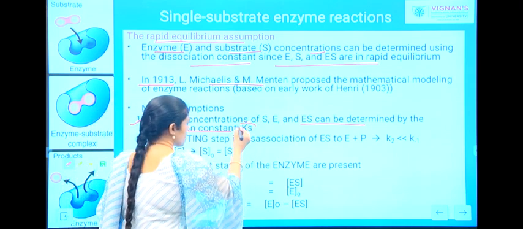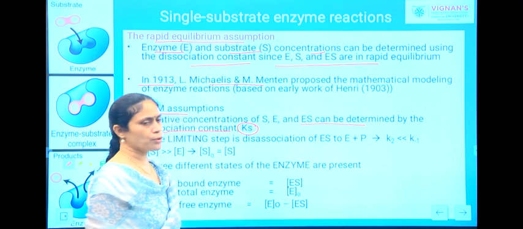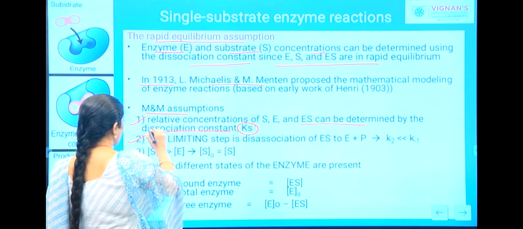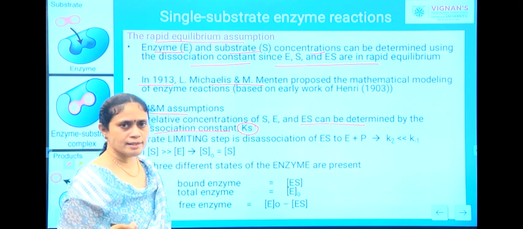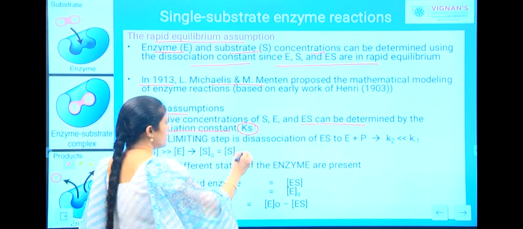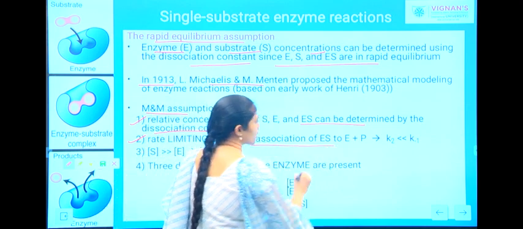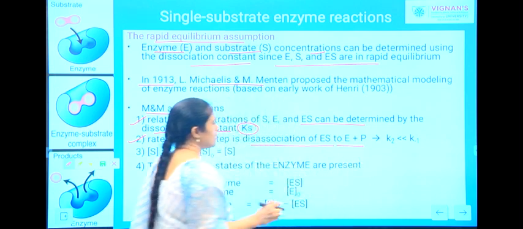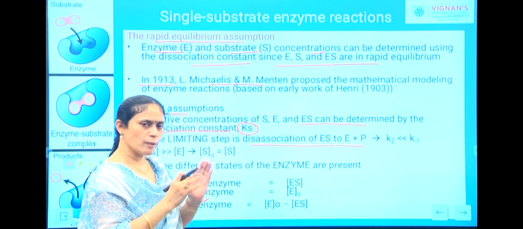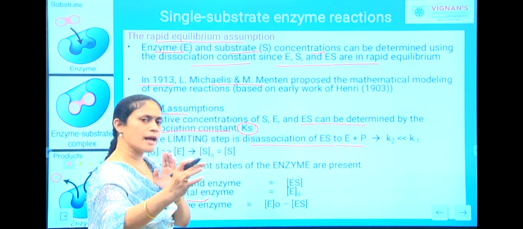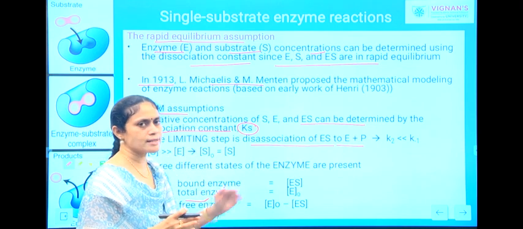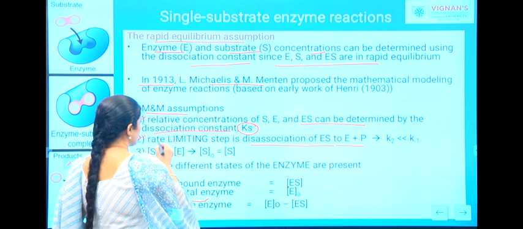So the concentrations can be determined through dissociation constants. And the second assumption is that the rate limiting step is the dissociation of enzyme substrate to enzyme and product.